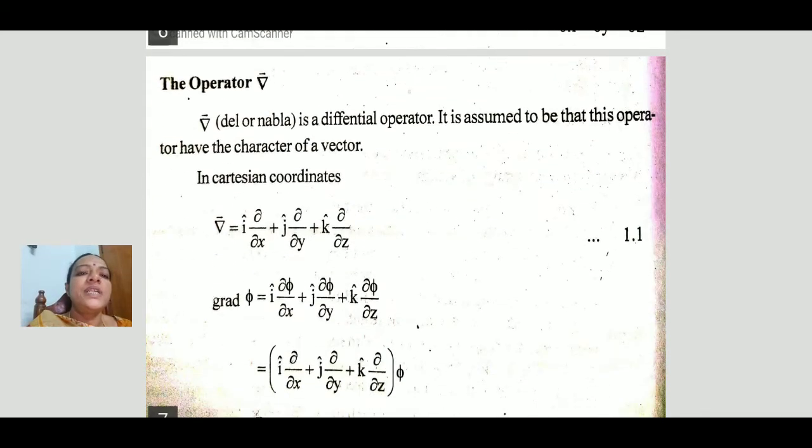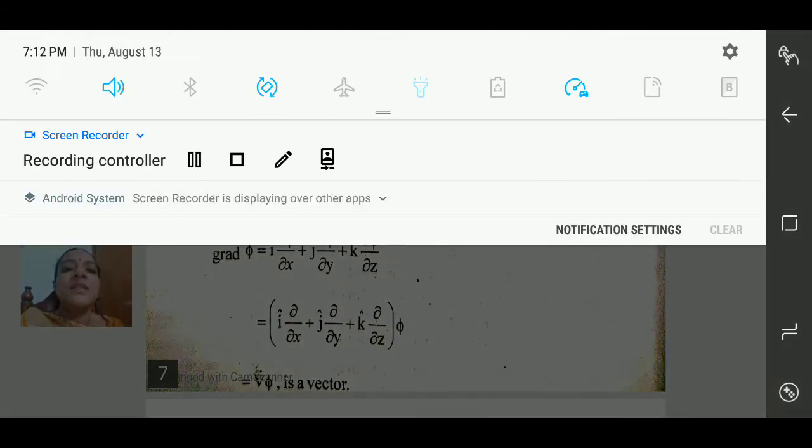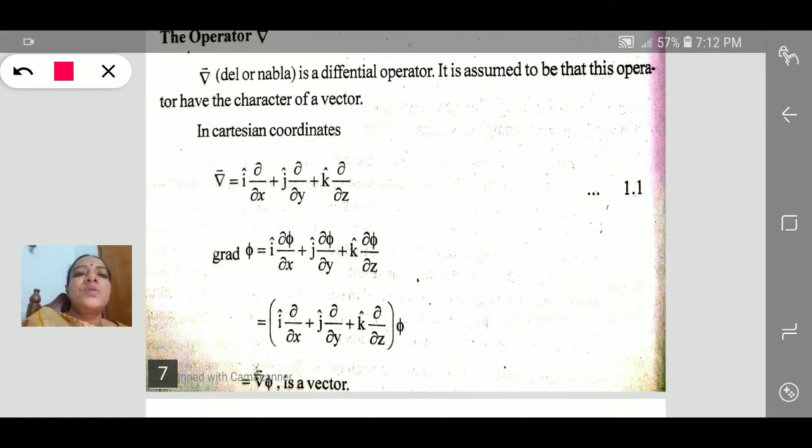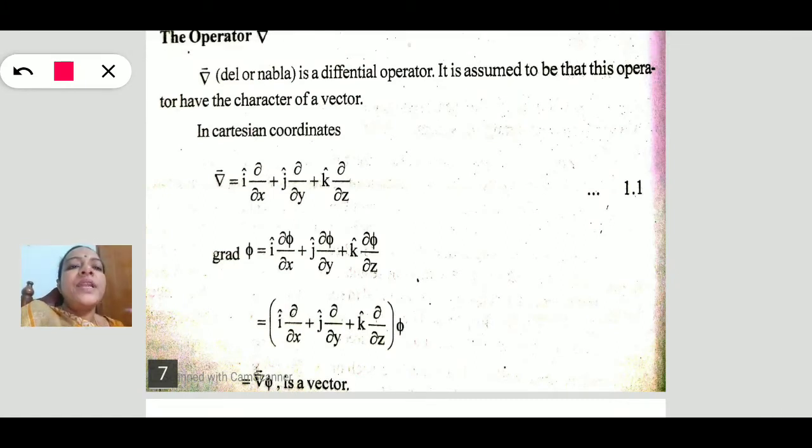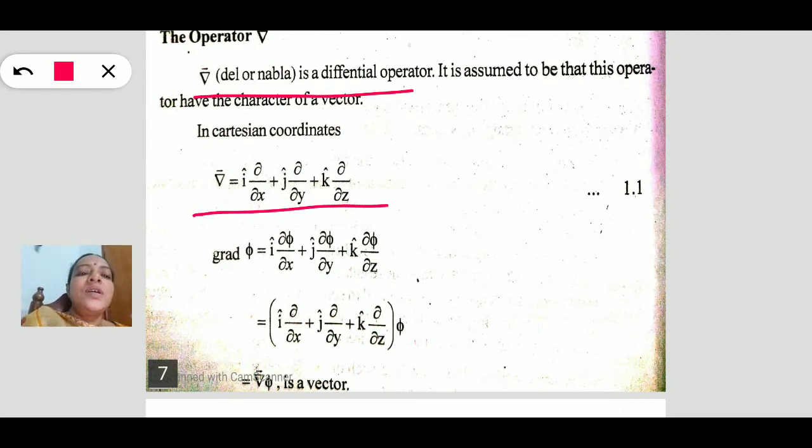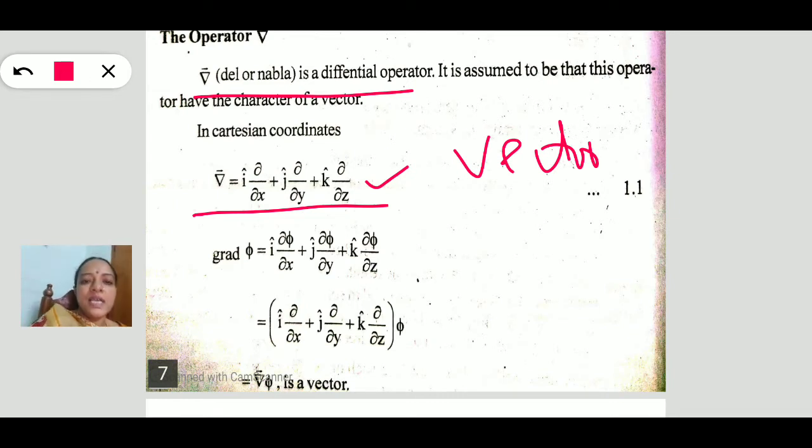Next, another quantity we come across in vector analysis is del, also known as nabla. It is a differential operator, like a weapon, which we can operate on a vector or scalar. Del is represented in Cartesian coordinates as i dou by dou x plus j dou by dou y plus k dou by dou z. It is a vector, so del is a vector.